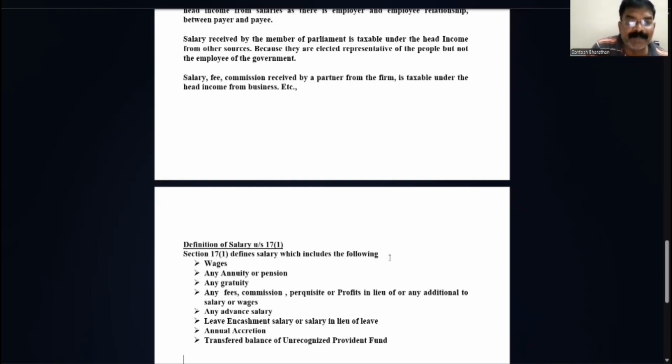Annual accretion, that is basically contribution made by an employer in excess of 12% of salary and interest above 9.5%, that will be taxable. Any contribution made to the recognized provident fund. Last, transferred balance of unrecognized provident fund. Any balance standing to the credit of an employee in an unrecognized fund transferred to an employee's provident fund, that is taxable. So this basically is the salary definition, which is included under section 17, subsection 1.